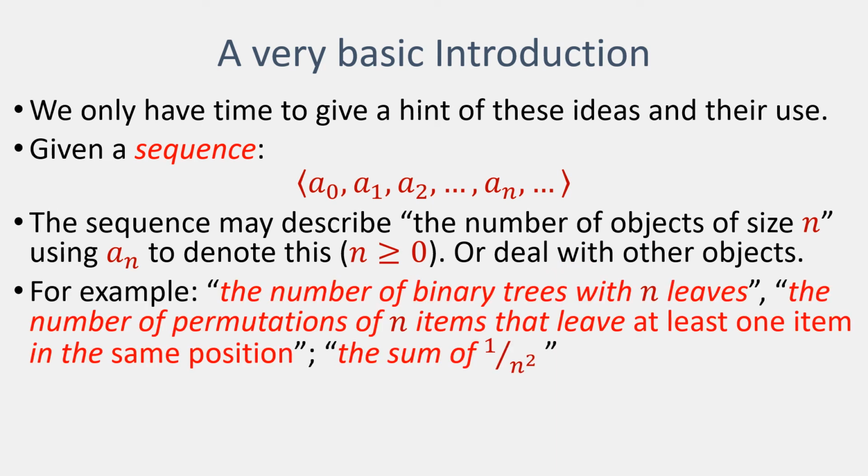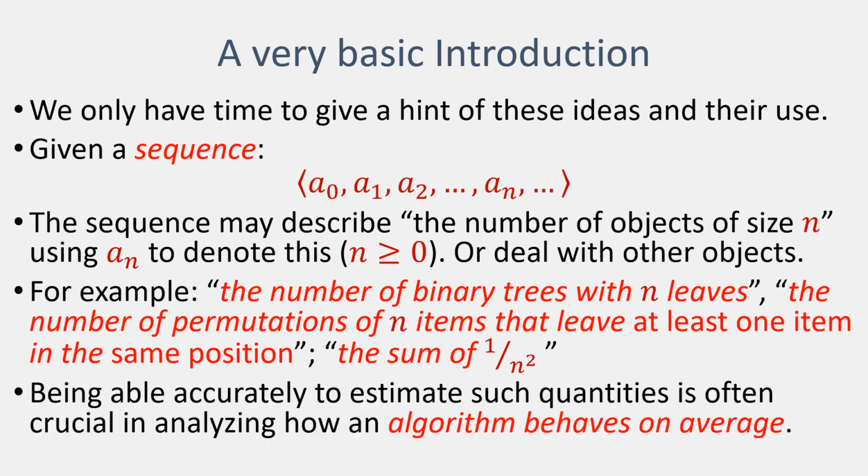So this could be something like the number of binary trees with a certain number of leaves, the number of permutations of items which don't change the position of one of the items. And these are problems that often arise when we are trying to analyze the average case behavior of an algorithm.